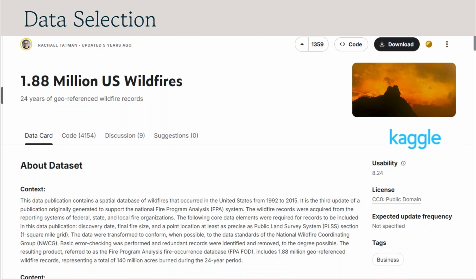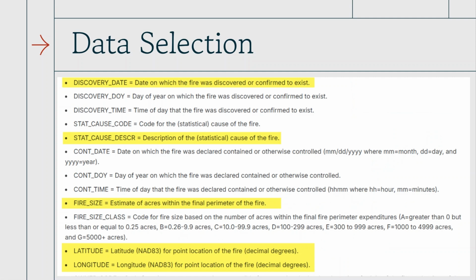Our project is built upon the comprehensive 1.88 million U.S. wildfires dataset from Kaggle, covering incidents from 1992 to 2015. This dataset provides rich information including fire size, discovery date, geographical location, and the reported cause.